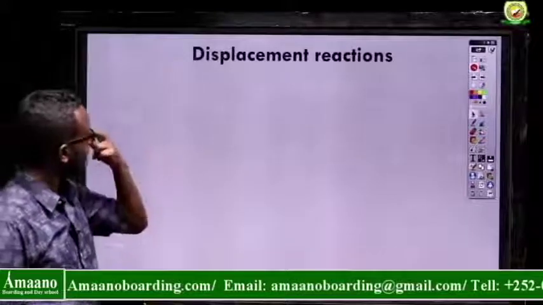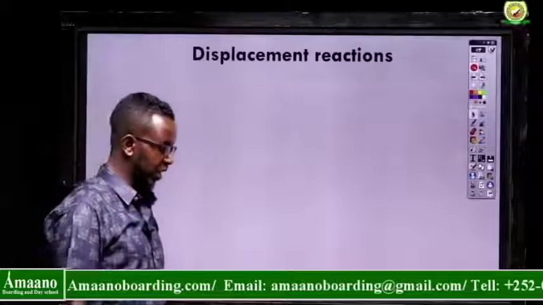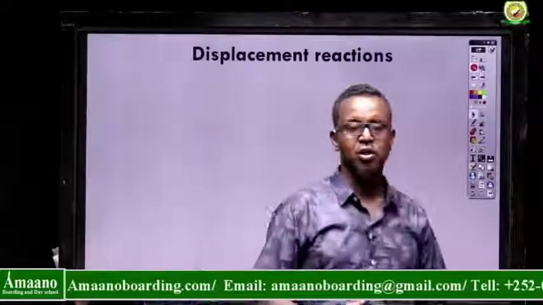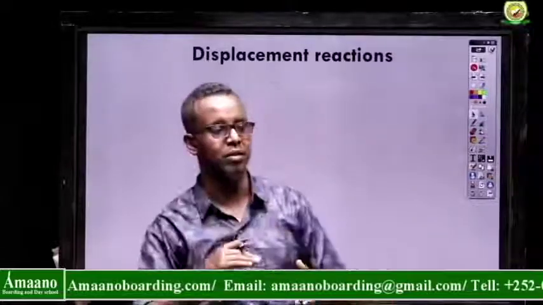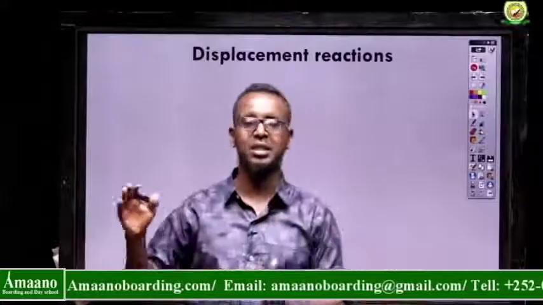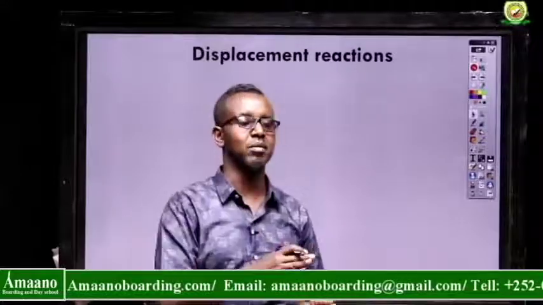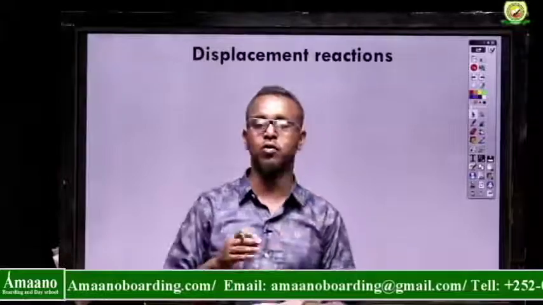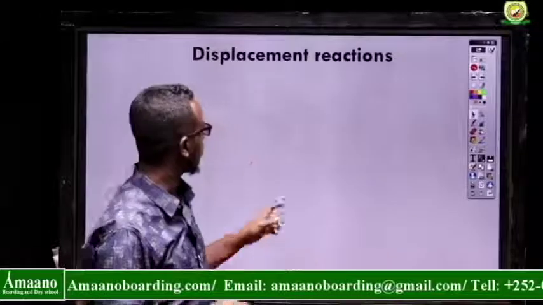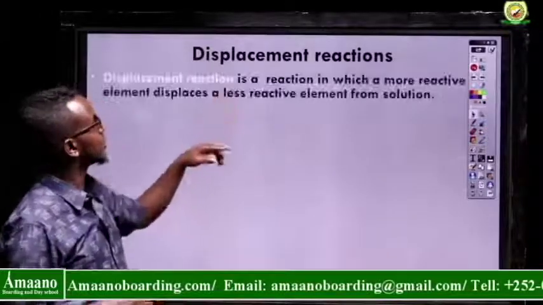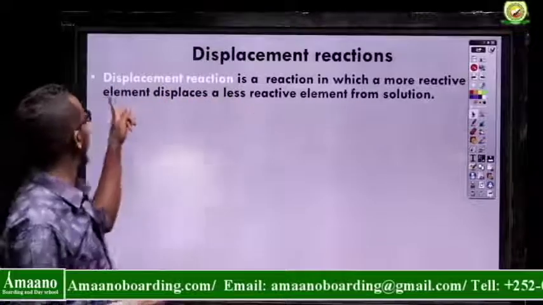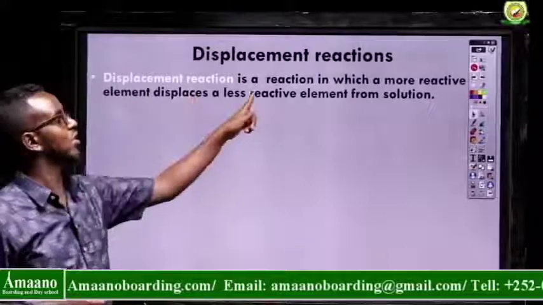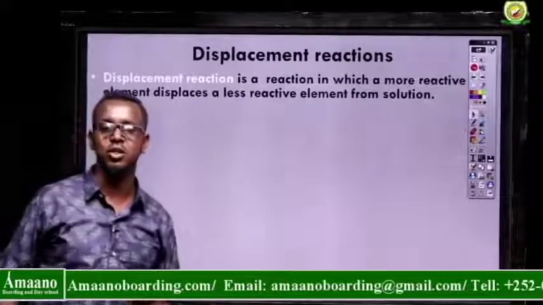Okay, halogens do what we call displacement reactions. What is a displacement reaction? Displacement means taking the place of one element with another element. For example, a more reactive element takes the place of a less reactive element from a compound. So a displacement reaction is a reaction in which a more reactive element displaces a less reactive element from a solution, from a compound.